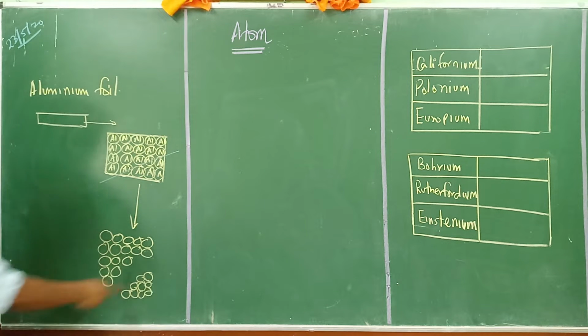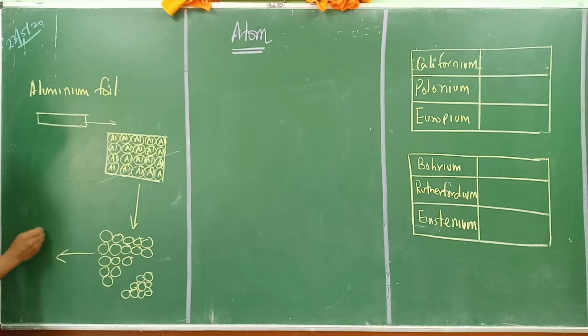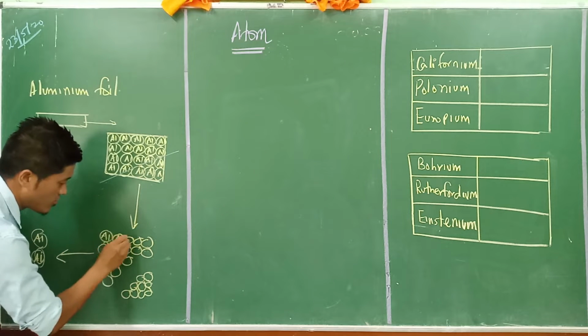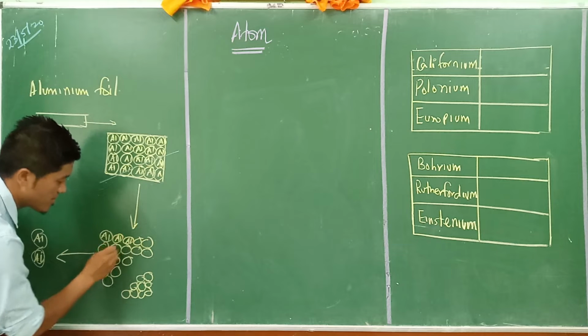I'll get something like this if I cut this into two pieces. Now, if we cut this down into further smaller pieces, we will get something like this, 2 or maybe 3. That is aluminium here, aluminium here, and all of these are aluminium.